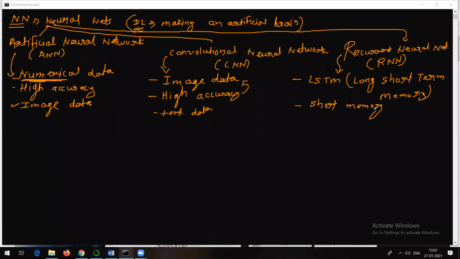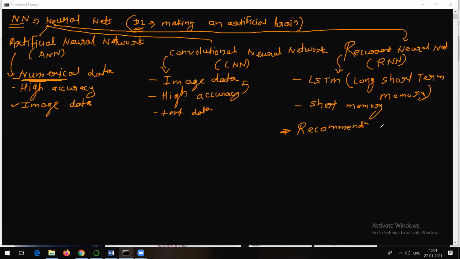So now, if I want to use some examples here, this RNN kind of thing can be used in a number of applications. Let's suppose it can be used in recommendation engines, right? If you remember, I told you in the case of the Apriori algorithm that for recommendations you can use the Apriori algorithm. But the same thing you can do with deep learning or neural networks. So for recommendations, you can make use of RNN, which is one of the types of neural networks only, right?